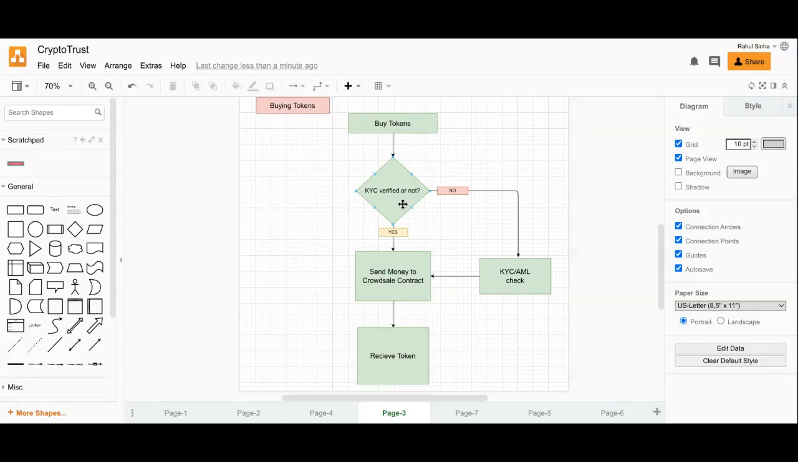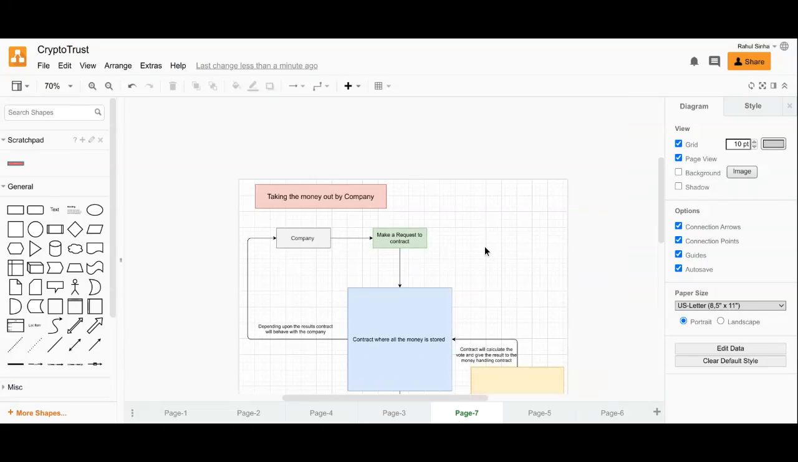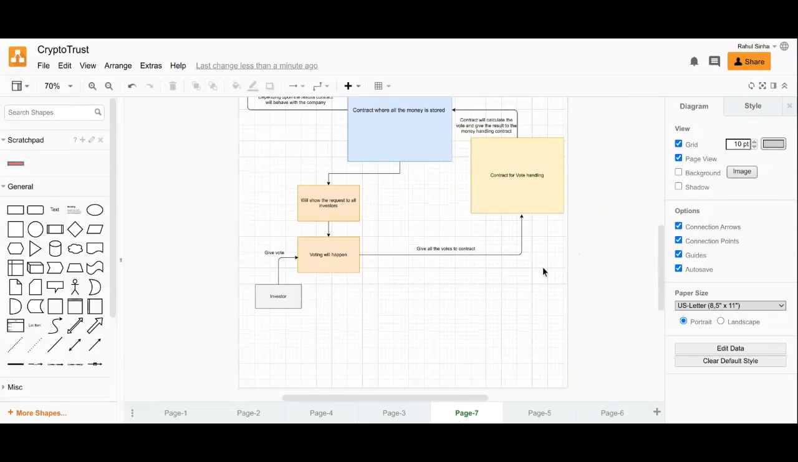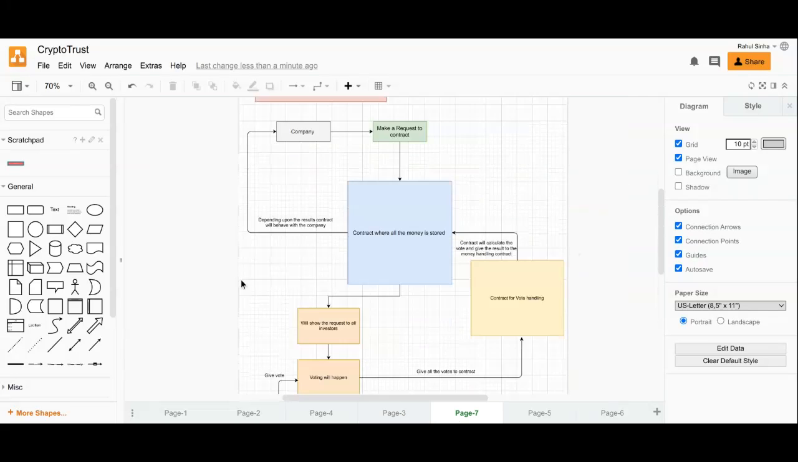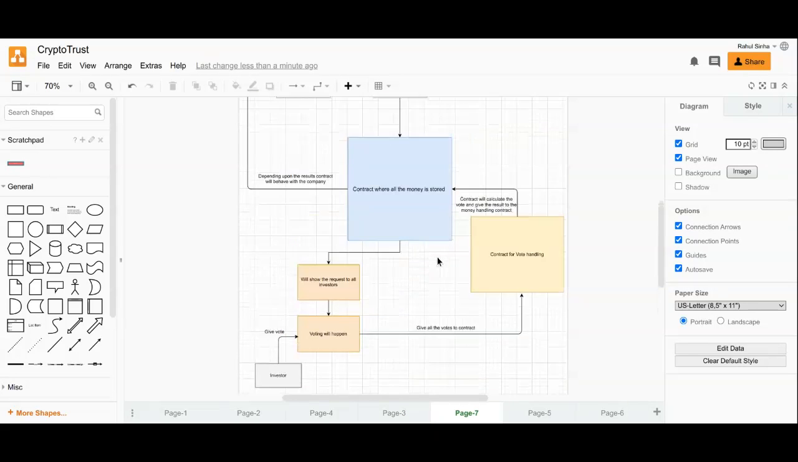So the investor needs to make a request to the owner of the whole ICO to get approved. This is the workflow of our whole ICO system.